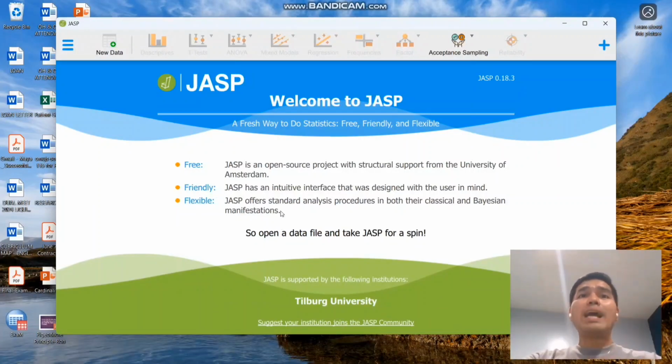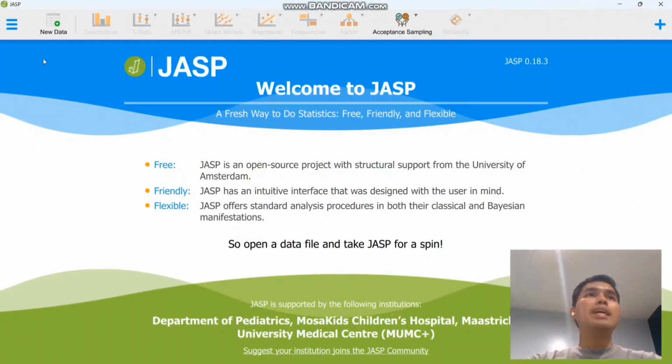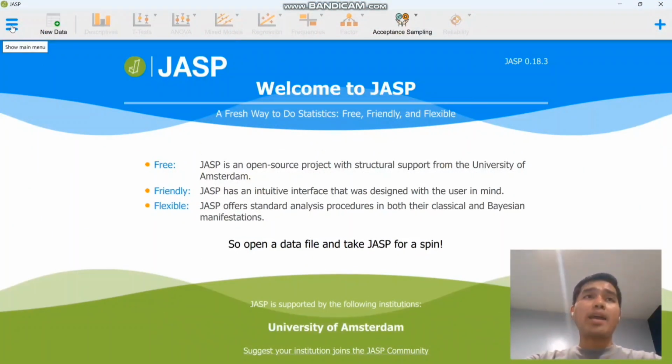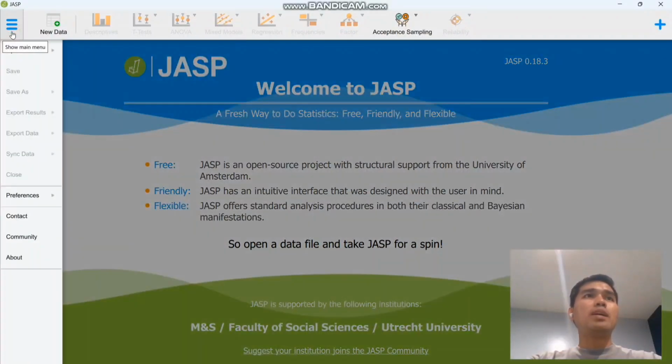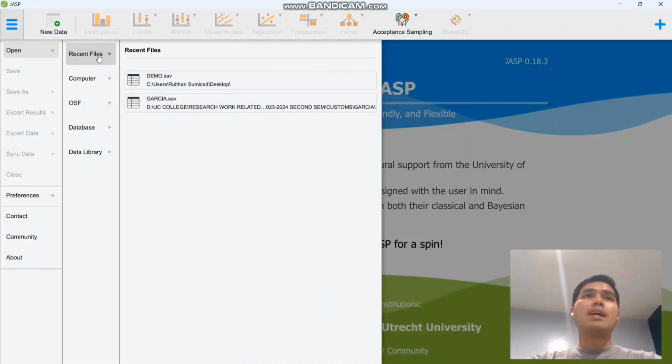You notice it runs smoothly. As I understand, it may be more user friendly compared to the Jamovi application. Let me have it in full screen. We will also click the same burger icon, found on this side of our display, and then open the application. Since I have already run this several times, I have the file in my recent files, so I'll just click demo.